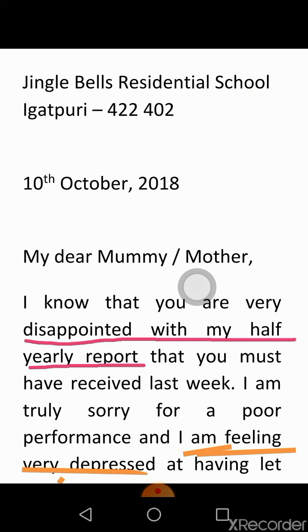No other dates will be considered and only that day's date will be given marks. The format of writing the date is first date, then month, then year. After that, start with the salutation. Salutation is my dear mummy or my dear mother.